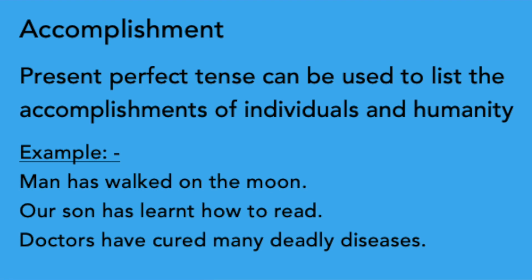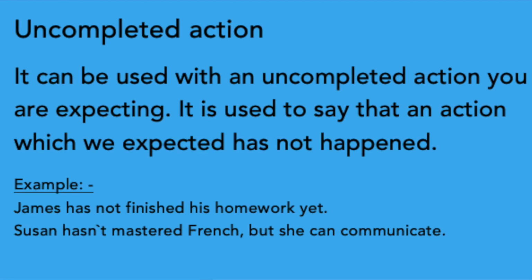Next one, our son has learned how to read. It shows an individual's accomplishment or achievement. See the next topic. It can be used with an uncompleted action you are expecting. It can be used to say that an action which we expected has not happened. We can use it to suggest we are still waiting for the action to happen.